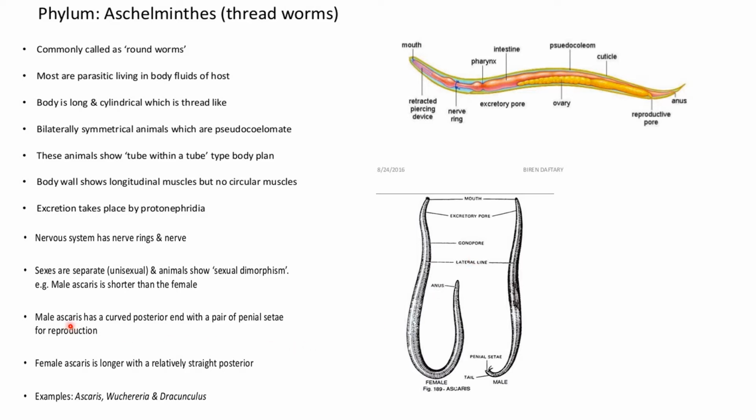Male Ascaris have a curved posterior end with a pair of penial setae for reproduction, and female Ascaris is long with a relatively straighter posterior, as you can see over here. So examples are Ascaris, Wuchereria, etc.